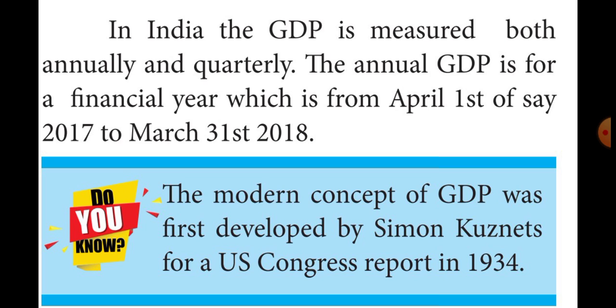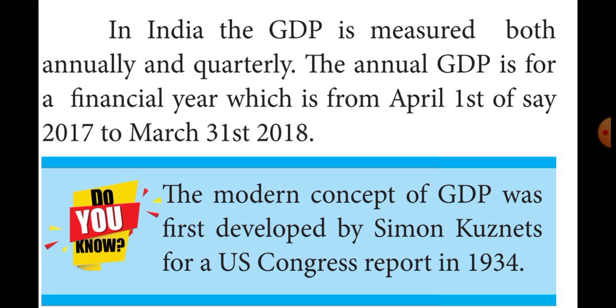Annually measuring means April to next year March, and quarterly measuring means April, May, June, the first quarter. The second quarter is July, August, September. Third quarter is October, November, December. Fourth quarter is January, February, March. Likewise, they are measuring the GDP.